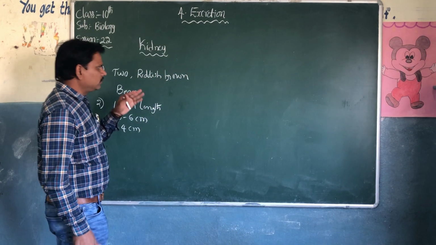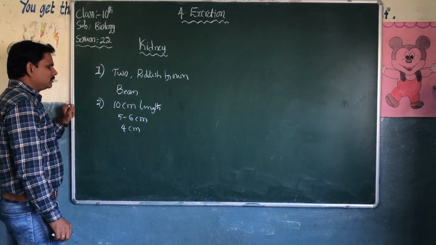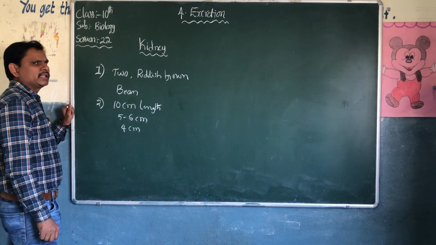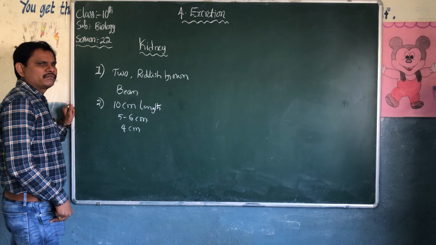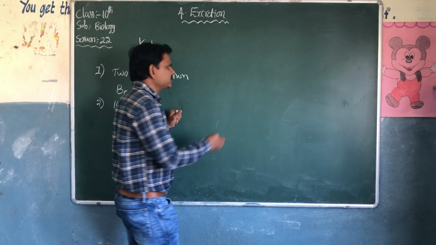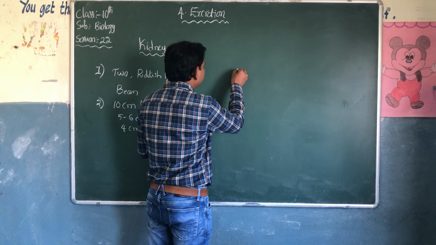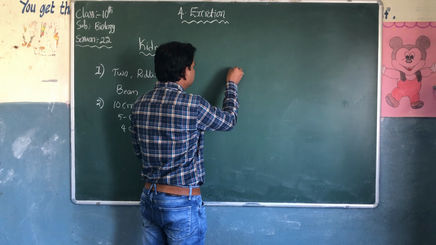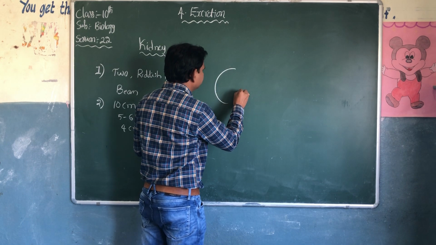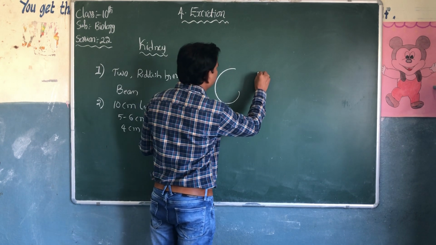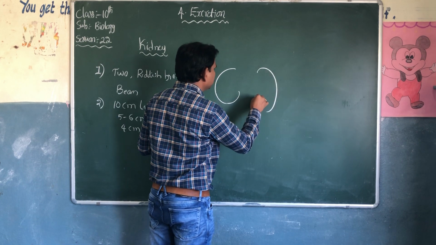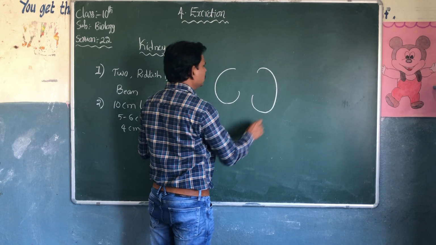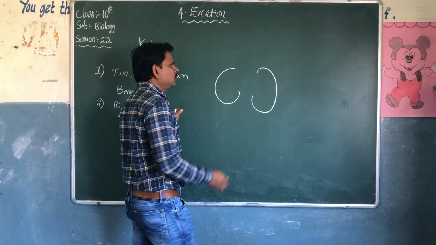The right kidney is slightly lower than the left kidney. Before going to discuss, we'll draw the diagram of the kidney. It's a very important diagram.